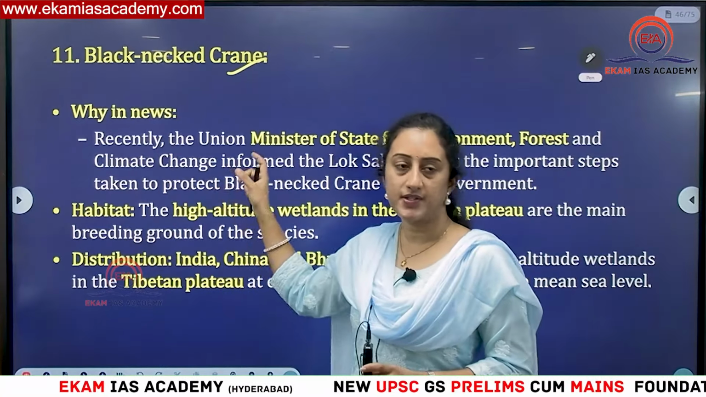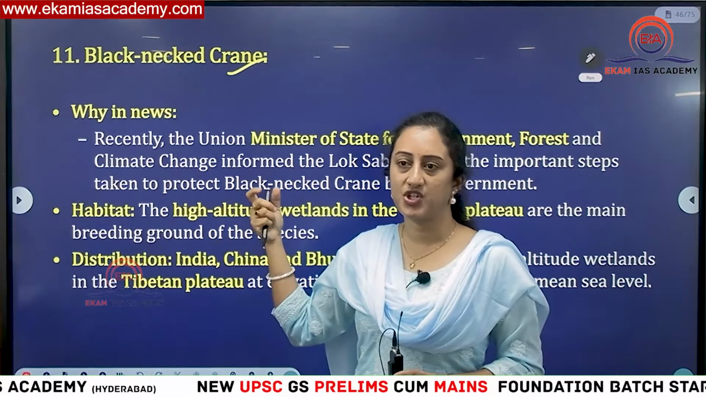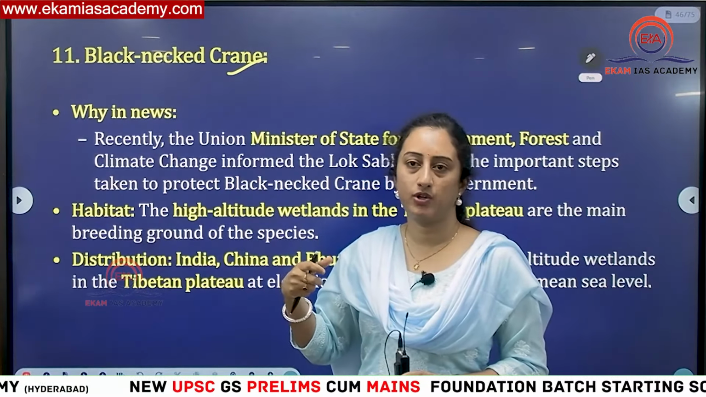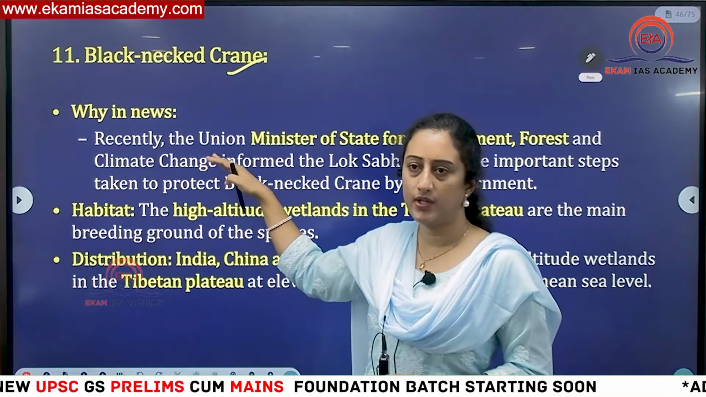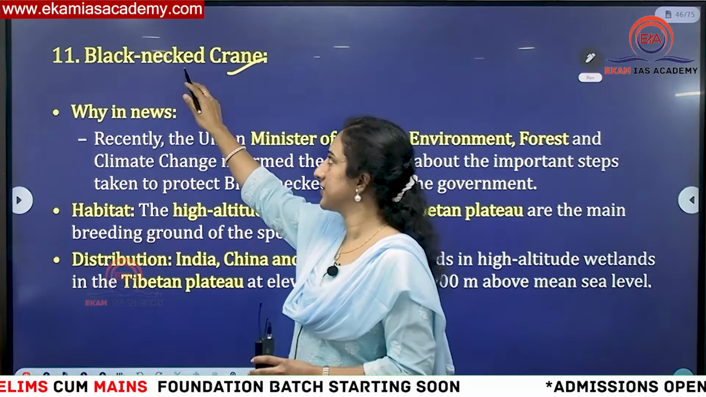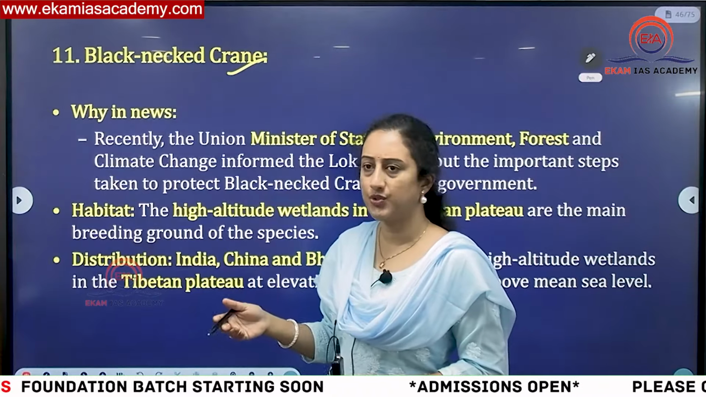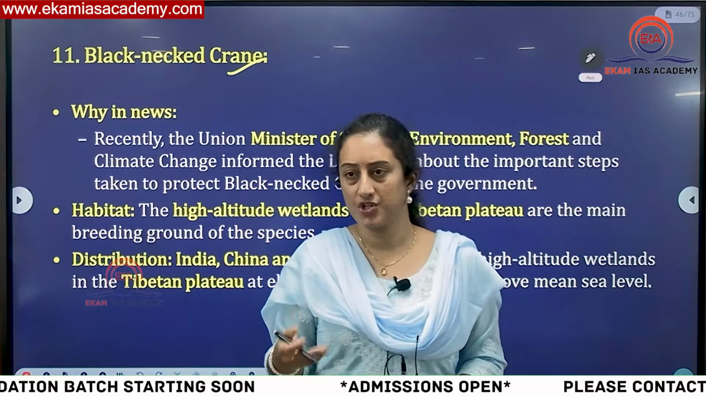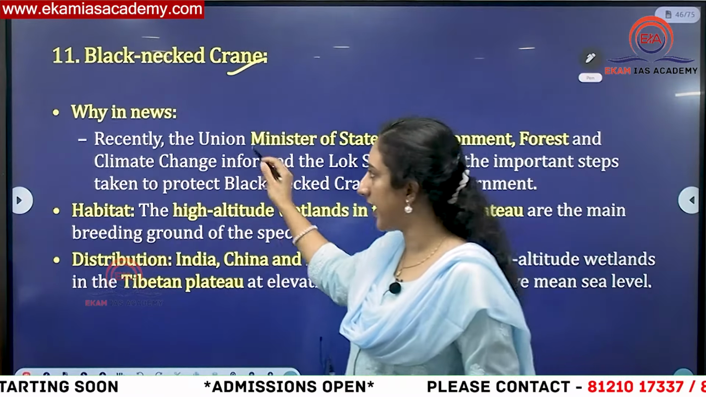Because this is considered a very sacred thing for Buddhist people, especially Tibetan Buddhists. You know the Dalai Lama and all. So it used to be in high altitude areas only, like India, China, Bhutan, which also have Buddhism prevalent there. So they worship this particular crane, or consider it sacred for the religion. And the Monpa tribes of Arunachal Pradesh also worship this particular black-necked crane.